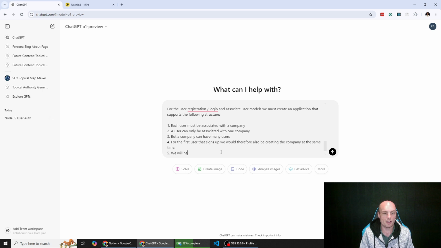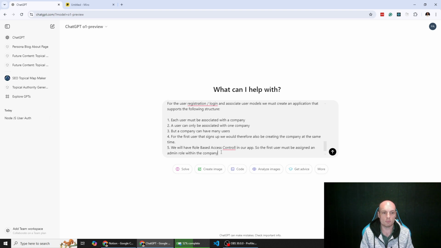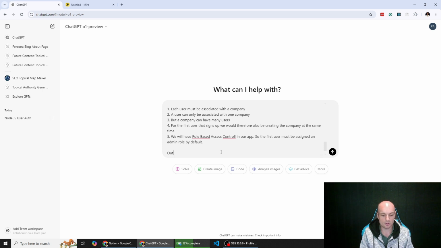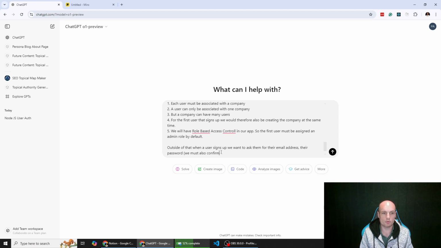We will have role-based access control in our app. So that's like making sure that admins or general users can do different things. So the first user must be assigned an admin role within the company by default. Cool. So outside of that, when a user signs up, we want to ask them for their email address, their password. We must also confirm their password,